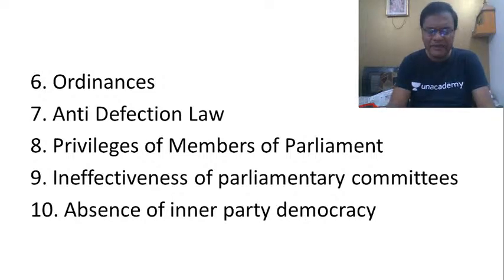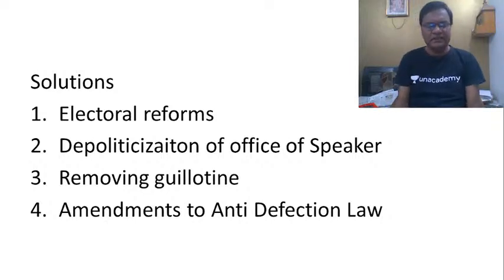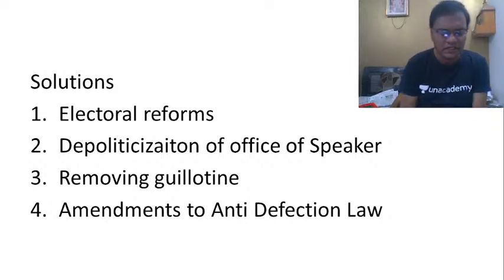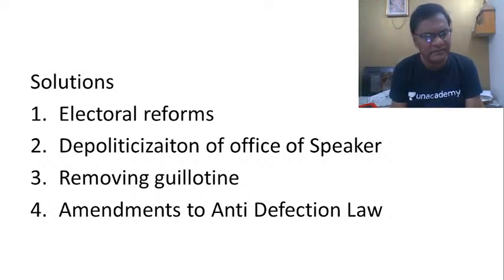So let us briefly go through what are the reforms. As you can see on your screen, what are the reforms that need to be implemented to ensure effective functioning of our parliament? First and foremost, the functioning of our parliament is directly related to the quality of the members.